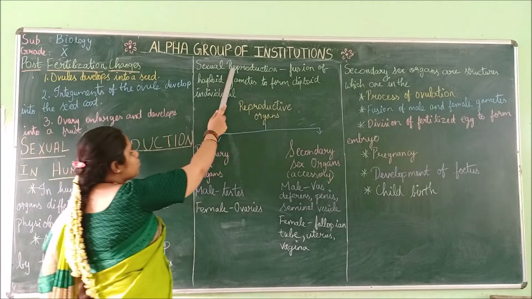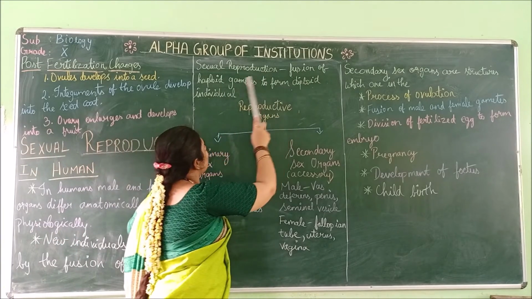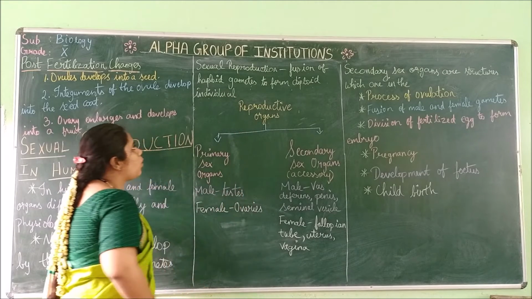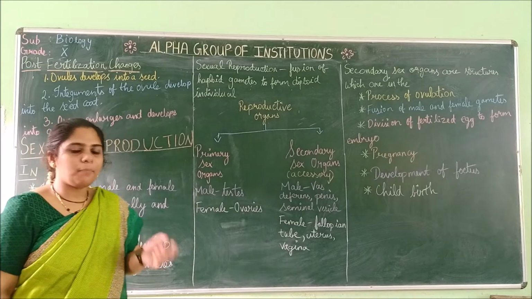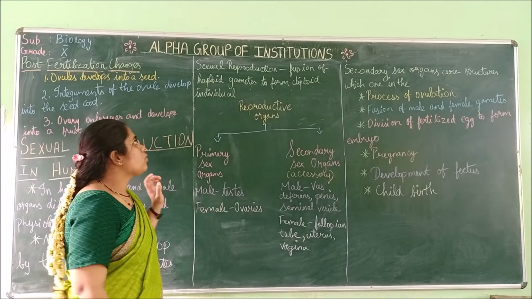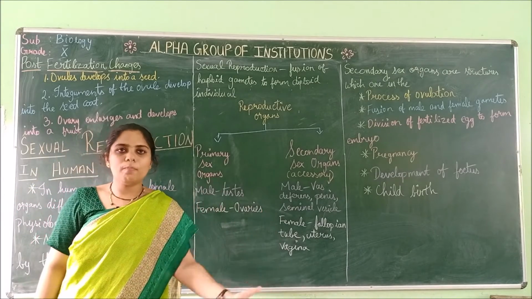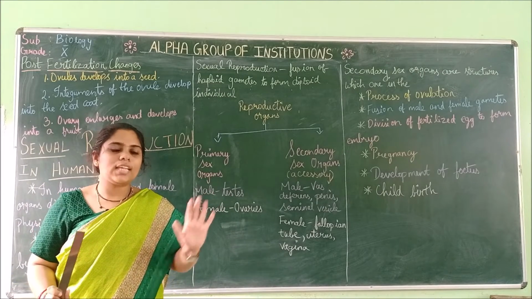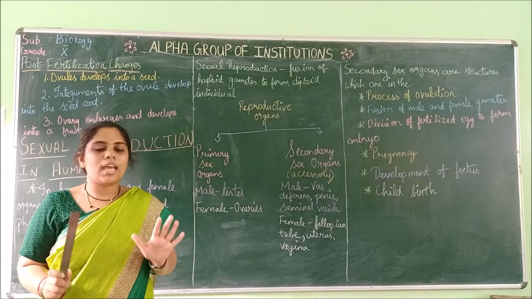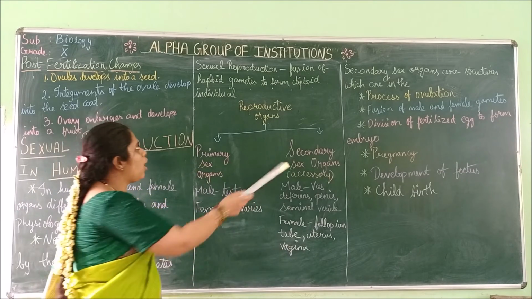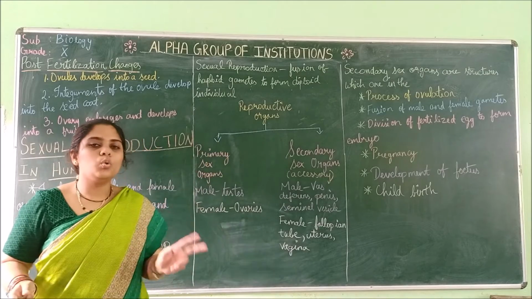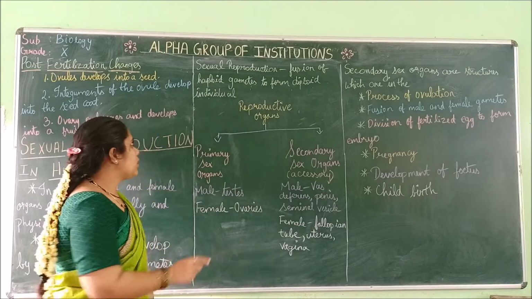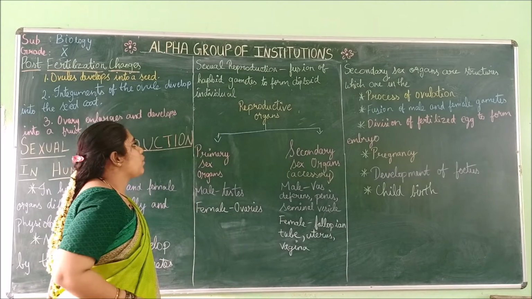Next is sexual reproduction: fusion of haploid gametes to form a diploid individual. What happens? Two haploid gametes. Haploid means n number, so only one set is present. One male gamete and one female gamete. Haploid male gamete and haploid female gamete fuse to form a diploid individual, a 2n individual. n and n form 2n. So that is what is called sexual reproduction.